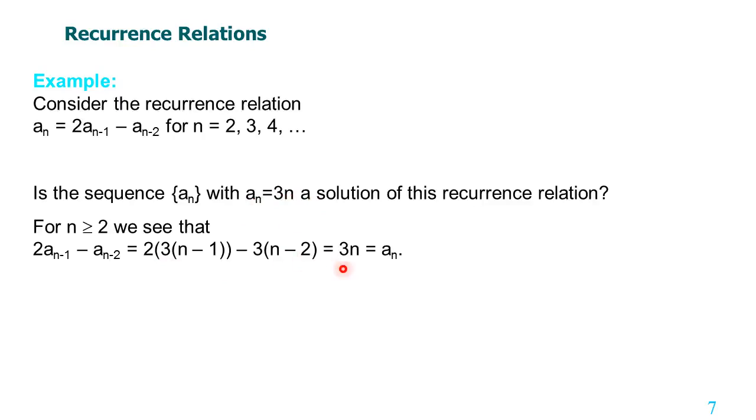Now putting these values, we get ultimately 3n, which is equal to an. Hence an equal to 3n is one of the solutions of the recurrence relation.